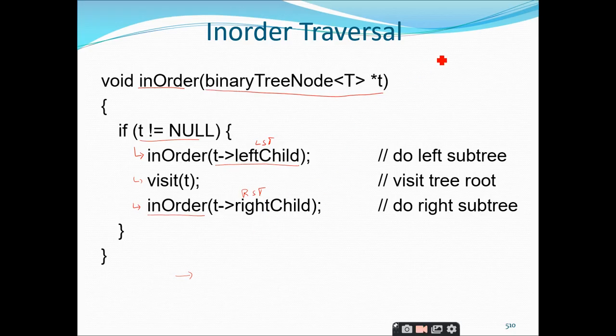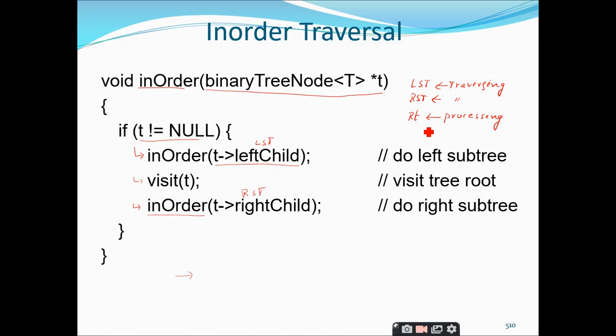So you might have observed the terminology that I am using, right? When I am discussing the left subtree, I am using the term traversing. Similarly, for the right subtree, I am using the same term traversing. But when I am discussing the root node, I am saying that it is processing.